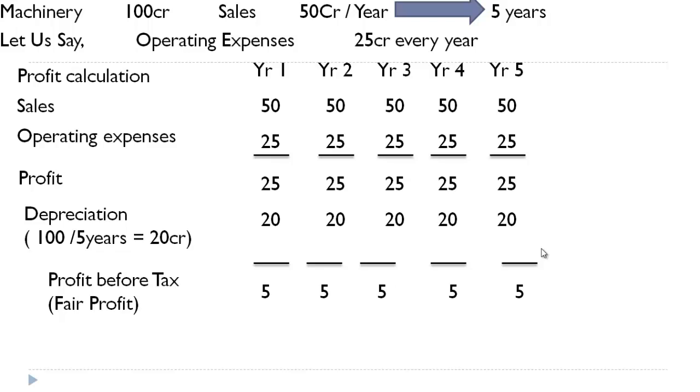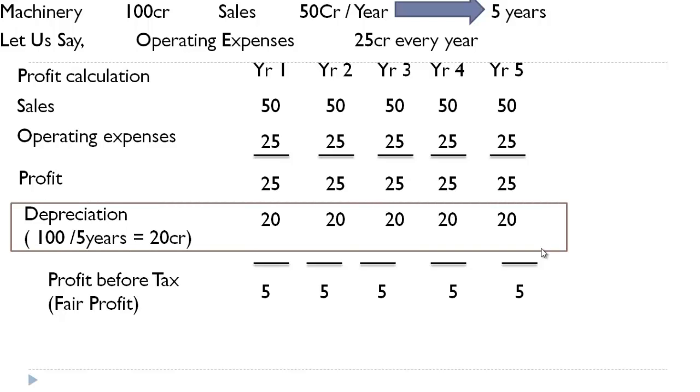So now, by providing depreciation for 5 years, what we have done is we have set aside profit for the next 5 years. What do we mean by set aside profit? See, the owners can take only the profit for them, right? So in this case, the owners can take only 5, or say 5 into 5 is 25 crore as profit for them, because whatever they can take as profit is limited because of depreciation accounting. Depreciation accounting has prohibited the owners from taking to the extent of 100 crore, right?